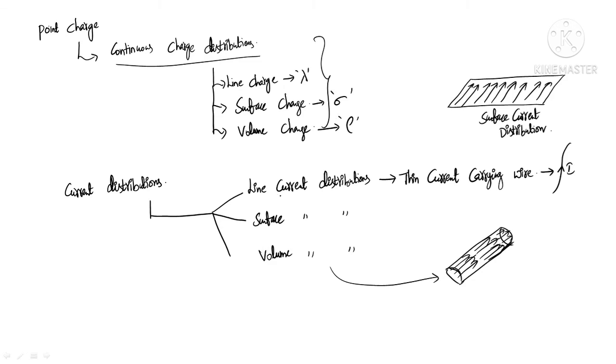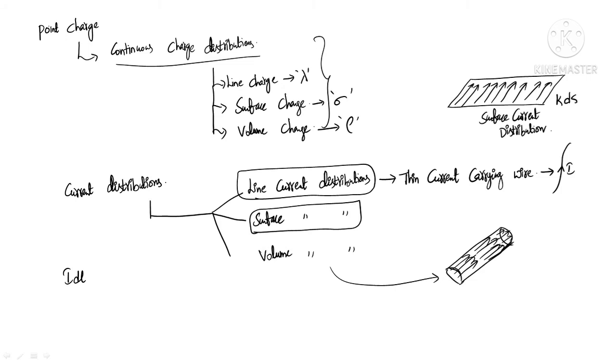Like that, for every current distribution we have current density. For line current distribution we can represent the current element with I dl, whereas for surface current distribution we can represent this with K dS.